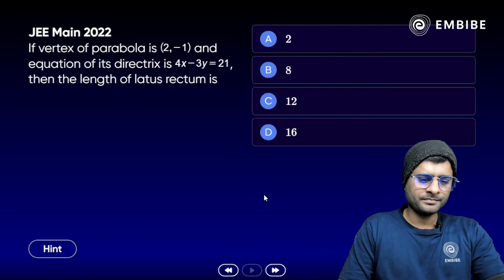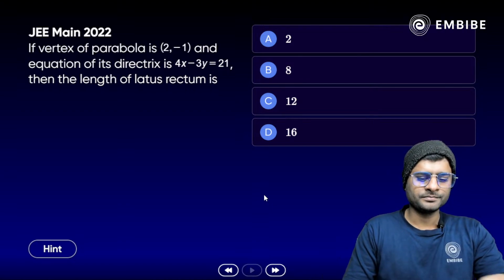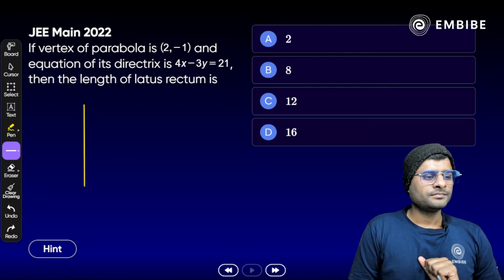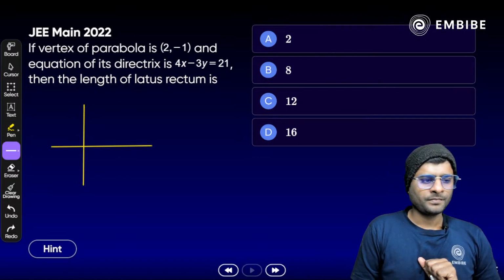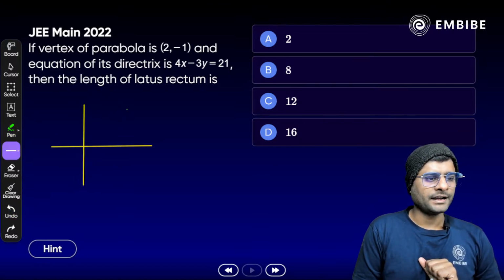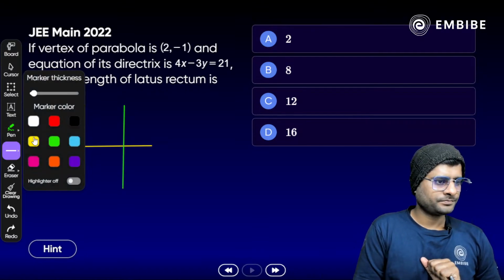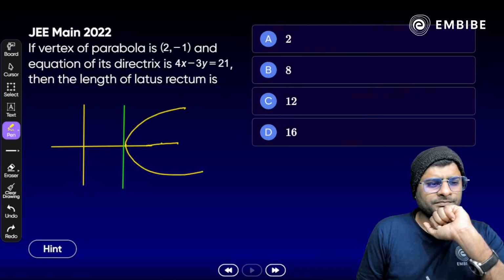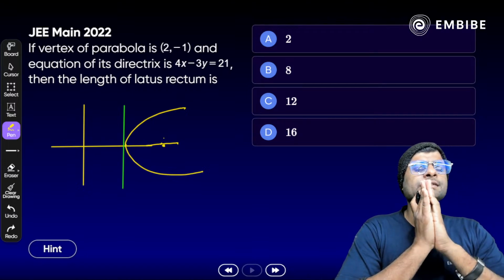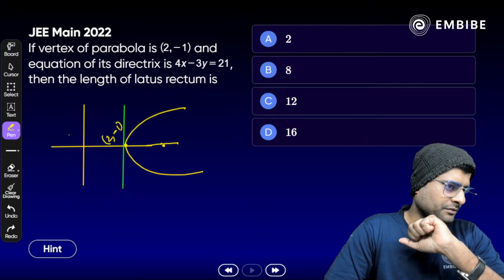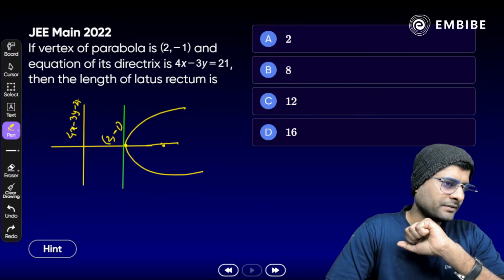So you have a parabola. All right, take a look here. You have a parabola. I have to make a rough figure here. Okay, look. So this is your parabola, correct? Yes. What is its focus here? Any idea? The vertex is given here. The focus is not given, no problem. The vertex is given here, that is 2 comma minus 1. Now we have a directrix as well. The equation is given, 4x minus 3y minus 21 is equal to 0 here.